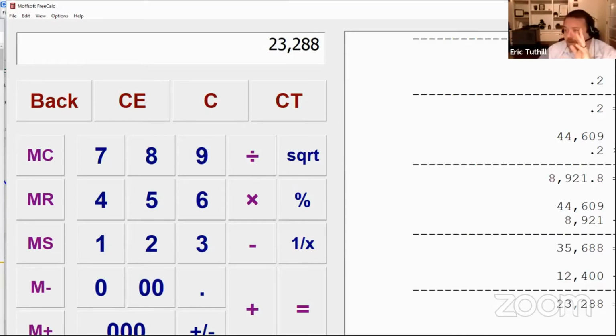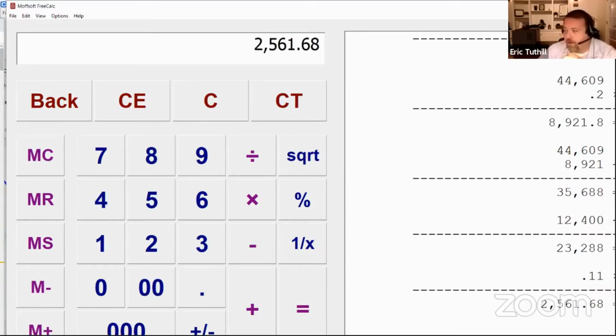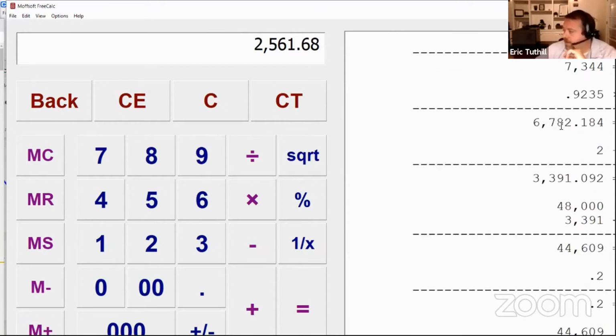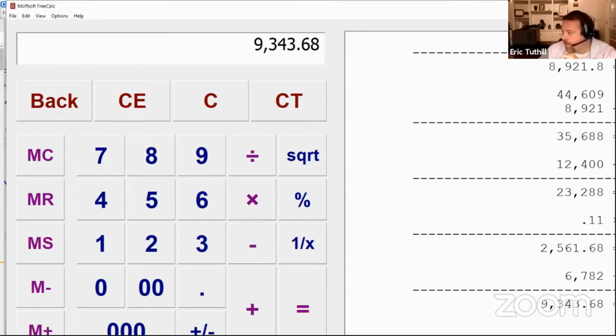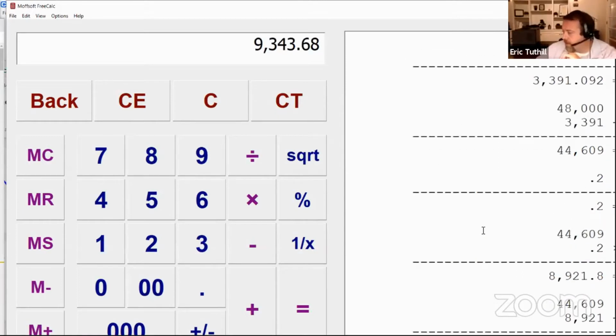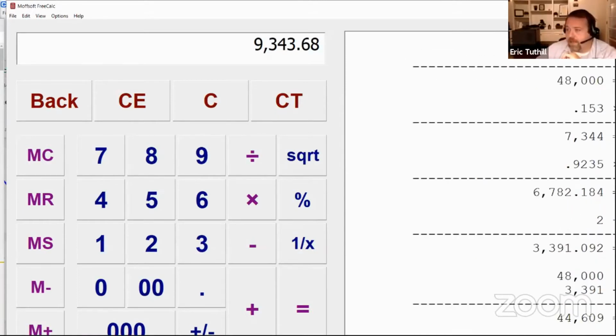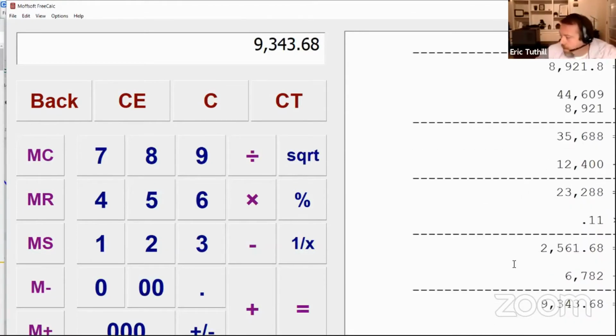Roughly around an 11% effective rate. So I'm just going to use 11% here as a figure. So we're paying $2,561 plus the self-employment tax is 6,782 bucks. So this is the total amount of tax that Sam's going to have to pay on $60,000 worth of income. That's a lot of tax, right? So I wonder how we can take this 6,782 bucks, make it go away, or some of this $2,561 and